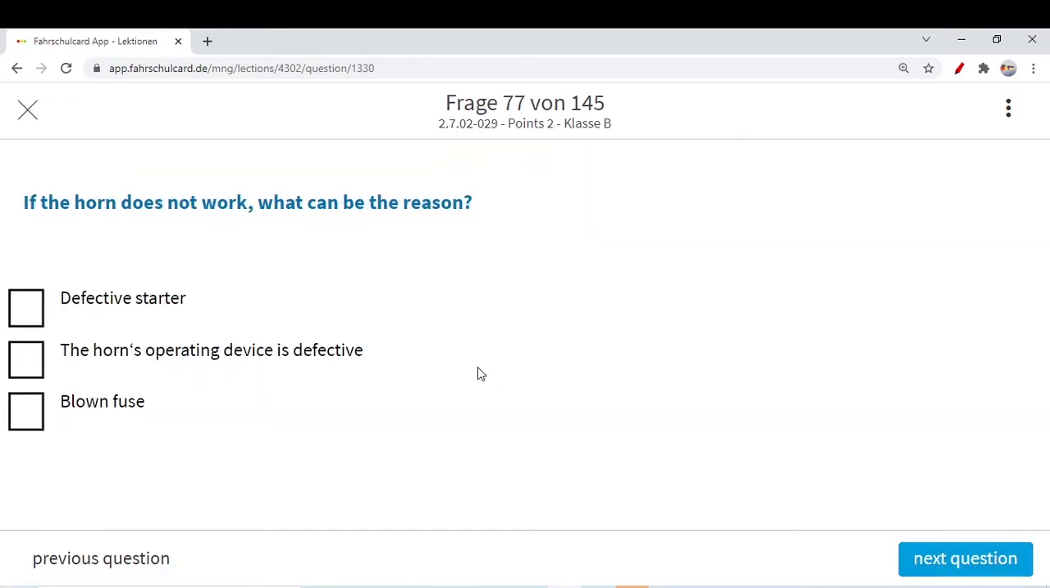If the horn does not work, what can be the reason? The horn we can take as electronic equipment. The horn is not working, what is the reason? A defective starter? No, the starter is the engine starting system for the car, and it is working properly. Only the horn is not working. The rest of the things are working properly, like the lighting system and everything else. So maybe the horn operating device is defective, the button on your steering that you push. Maybe there is a defect in that device or that button.